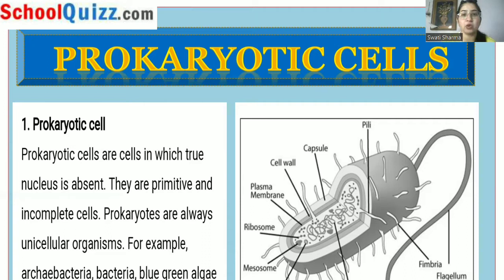So in total, pili are there. Fimbriae are present in prokaryotic cell. Flagellum is present. Nucleoid is present inside the cell. Capsule is present. Cell wall is present. Plasma membrane is present. Ribosome is present. Mesosome is present, and plasmid is present inside the cell.